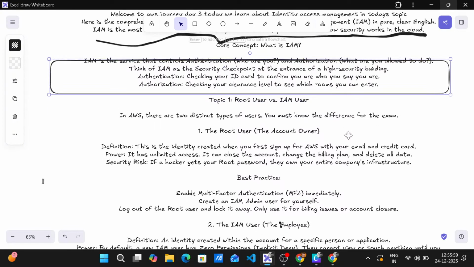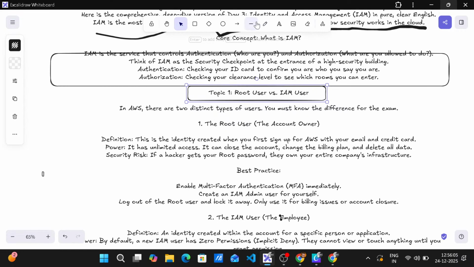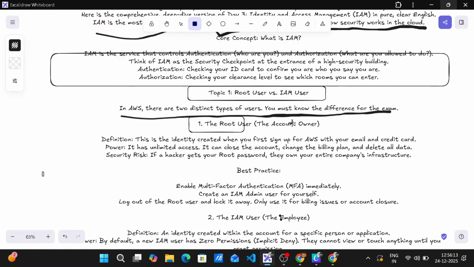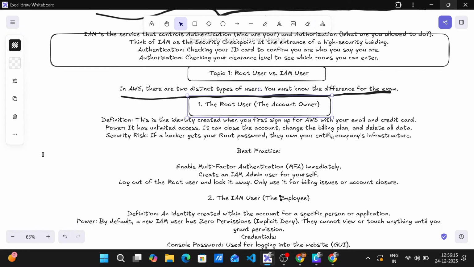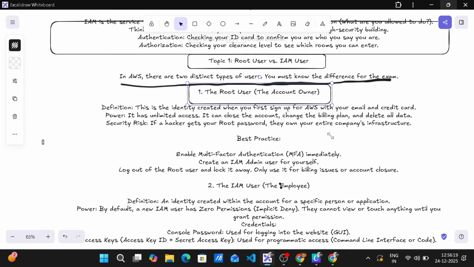Topic 1. Root user versus IAM user. In AWS, there are two distinct types of users. You must know the difference for the exam. 1. The root user, the account owner. Definition: this is the identity created when you first sign up for AWS with your email and credit card. Power: it has unlimited access. It can close the account, change the billing plan, and delete all data. Security risk: if a hacker gets your root password, they own your entire company's infrastructure.